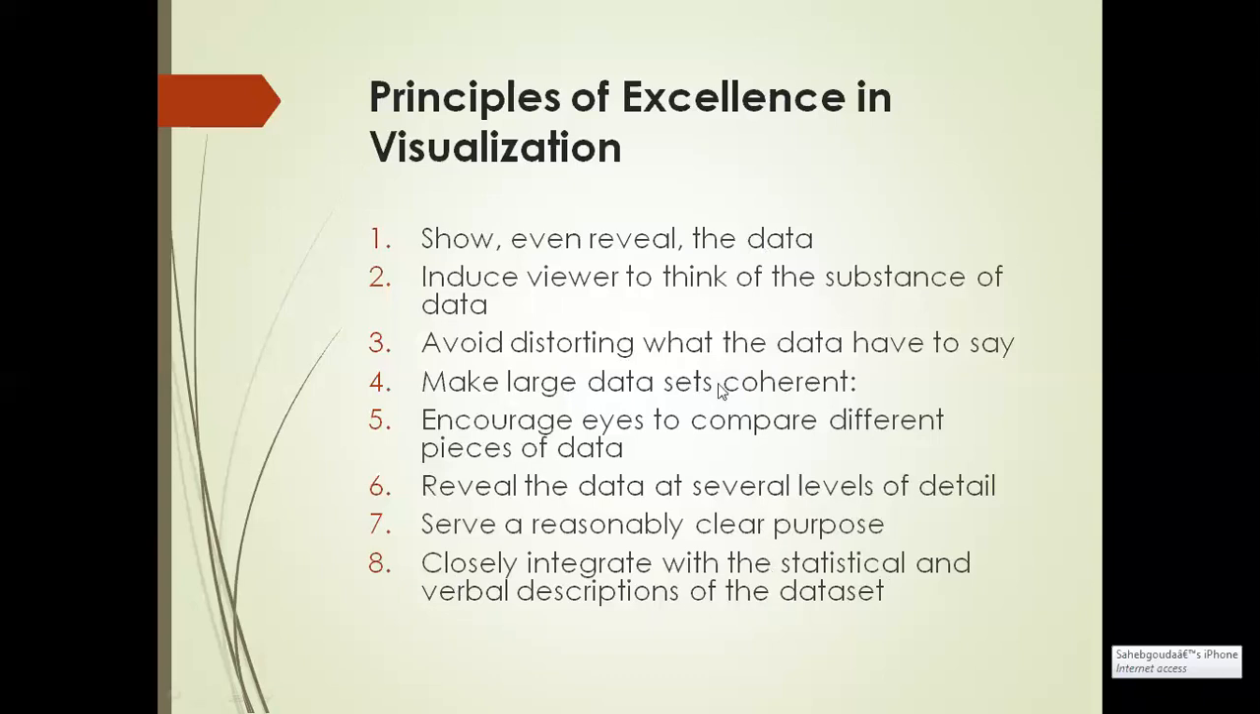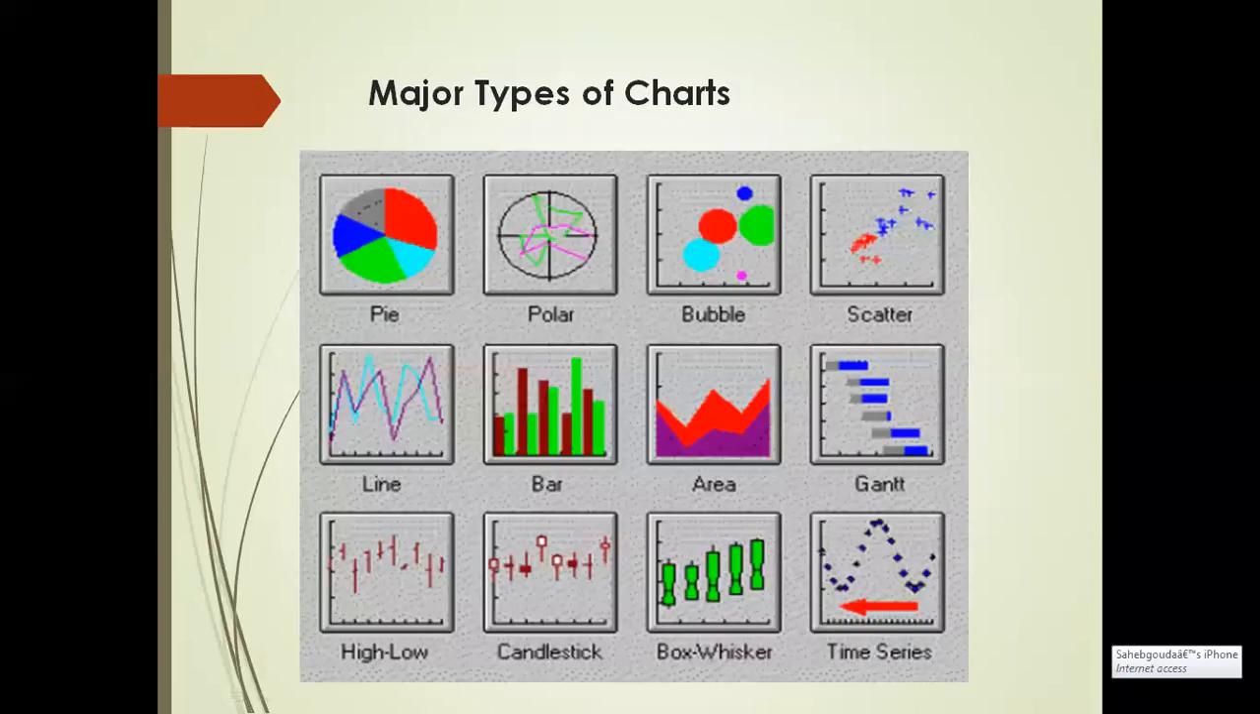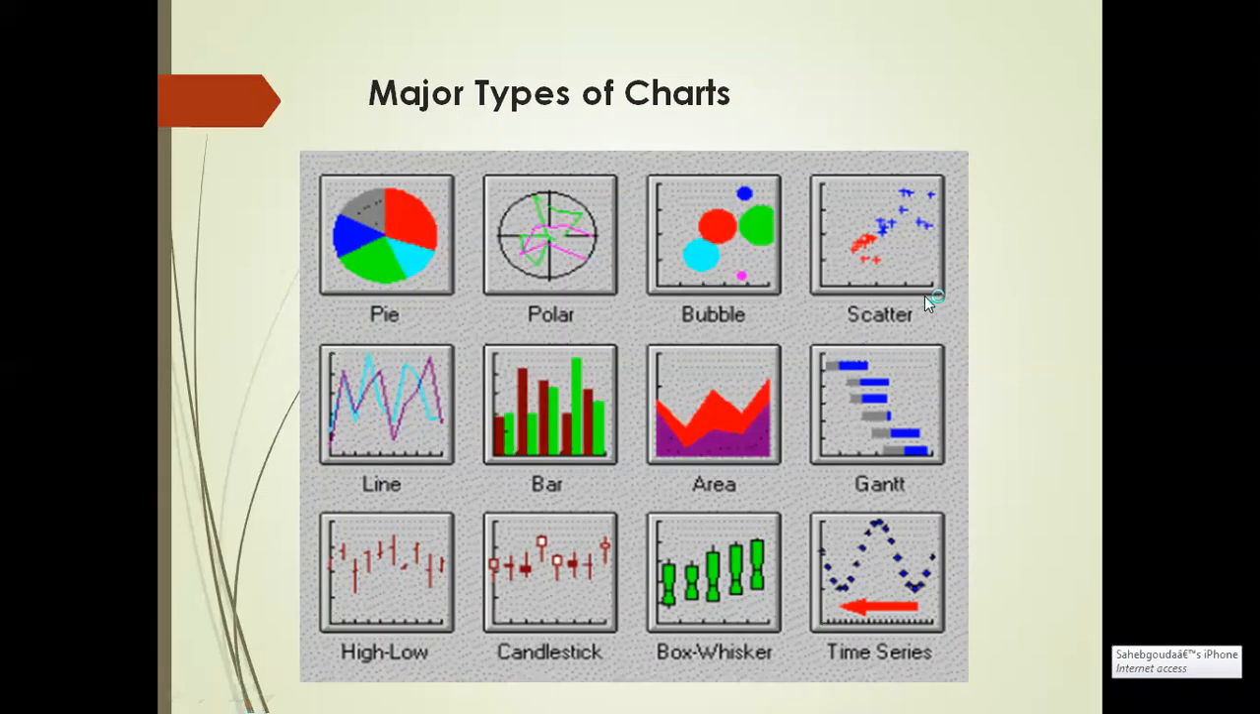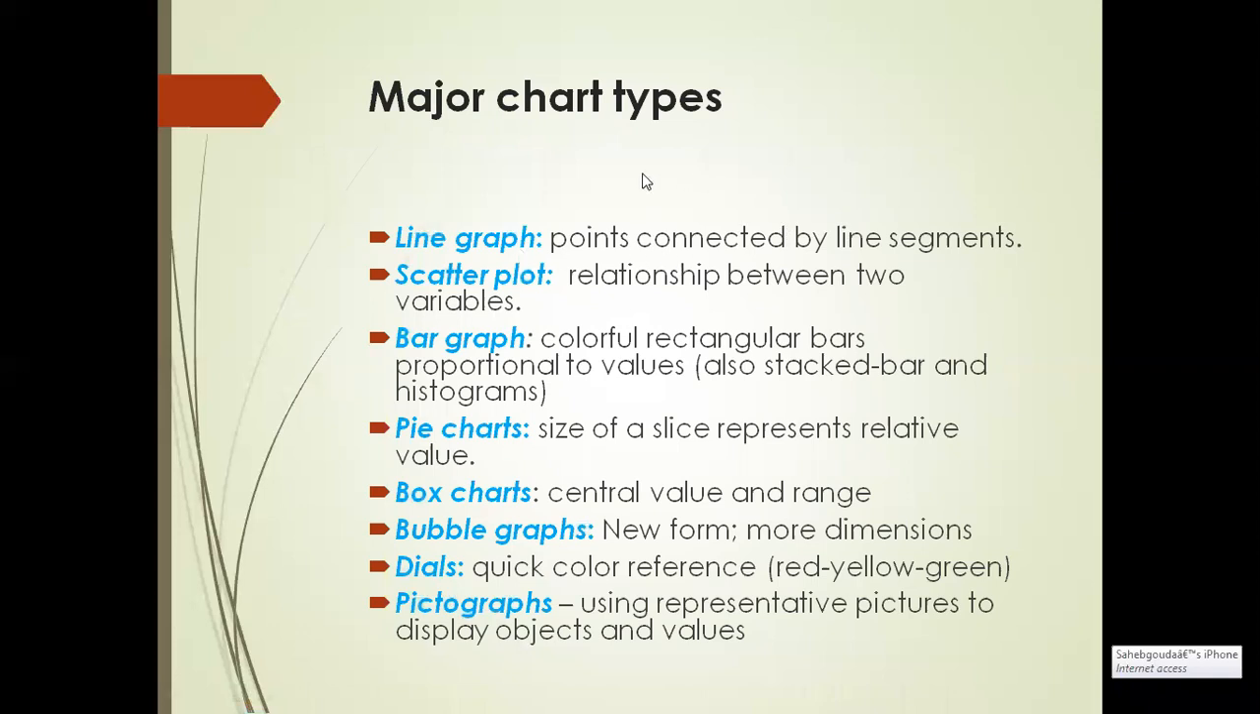Principle of excellence in visualization. Understood? Okay. So move on to the next major types of charts. So how many charts are there? Pie chart, polar, bubble, scatter, line, bar, area, Gantt chart, high-low, candlestick, box, Whisker, time series. So these are the major types of charts. We can see in detail how each chart works. So in the next slide, we can see the major types of charts.